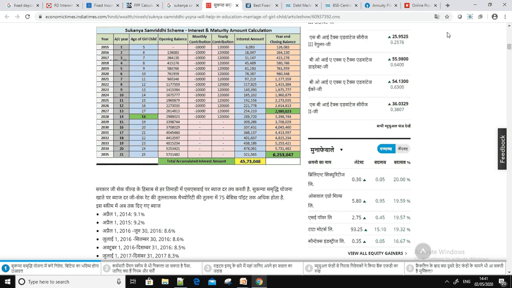It is also a compounding interest scheme. As per the example, after depositing for 15 years you would have close to 30 lakh, and every year you keep getting interest on that. At maturity after 21 years you would get around 62 lakh rupees, and the total interest accumulated is 45 lakh.